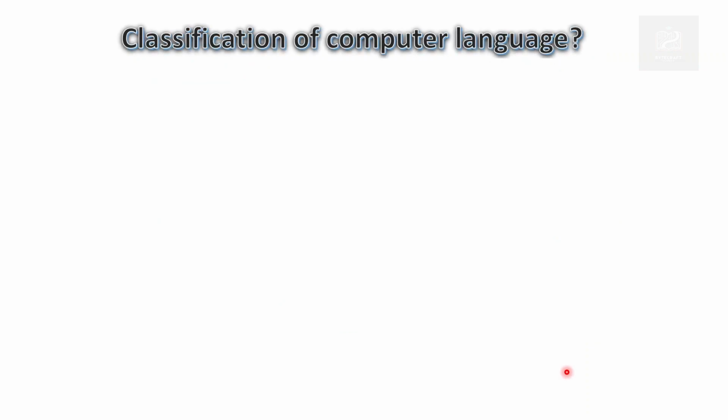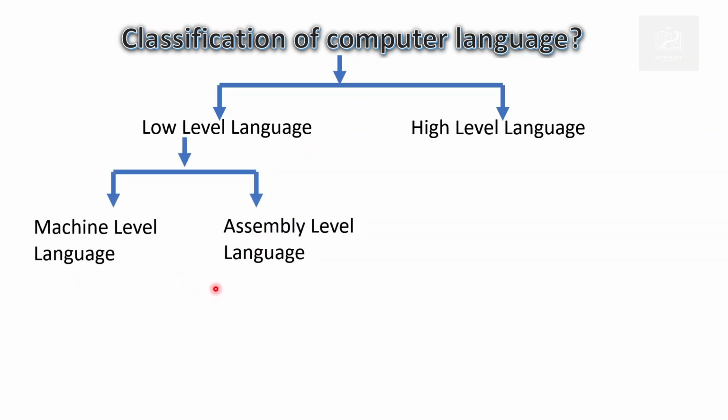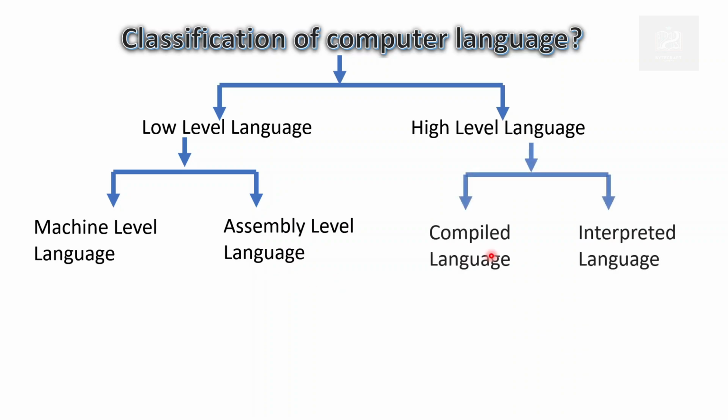Now let us understand the classifications of programming languages. Programming languages are broadly categorized into two forms: low level language and high level language. Again, we can categorize the low level language into two forms: machine level language and assembly level language. And we can categorize high level language into two forms: compiled language and interpreted language.